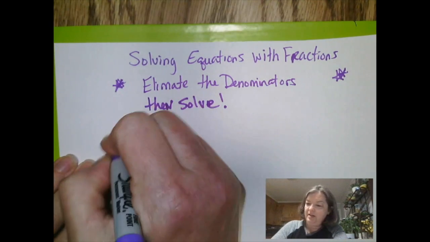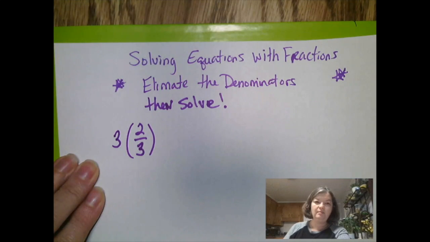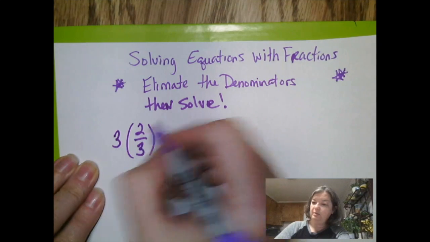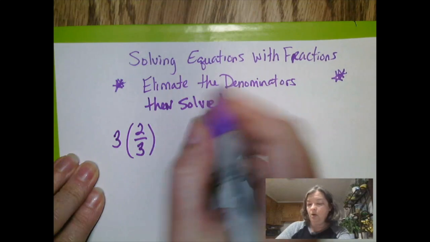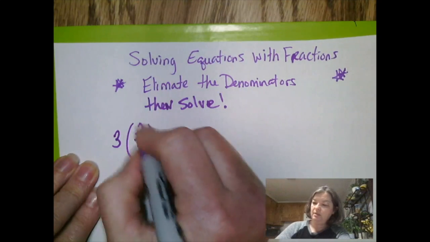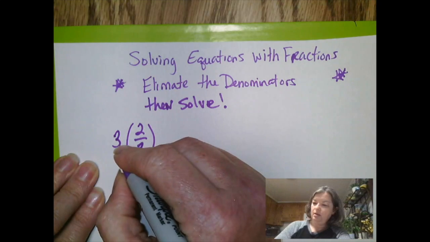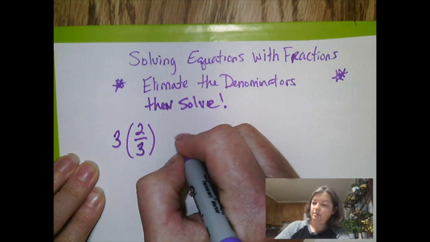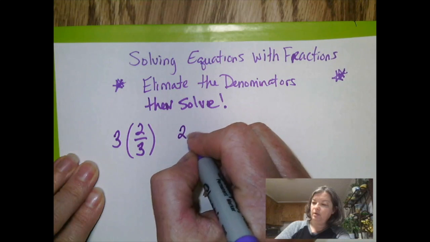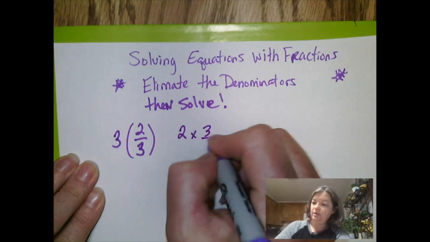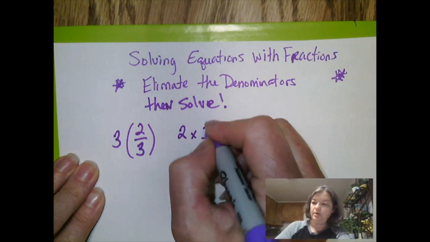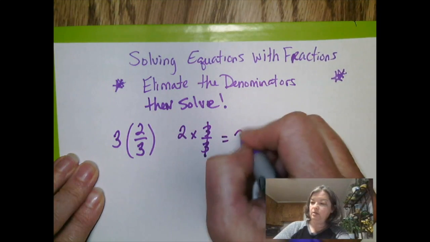If you multiply this fraction by 3, if y'all remember, this 3 will be multiplied to the 2. This is 3 times 2/3, or it could be written as 2 times 3/3. And if you notice, that 3/3 is 1, so you would get 2.